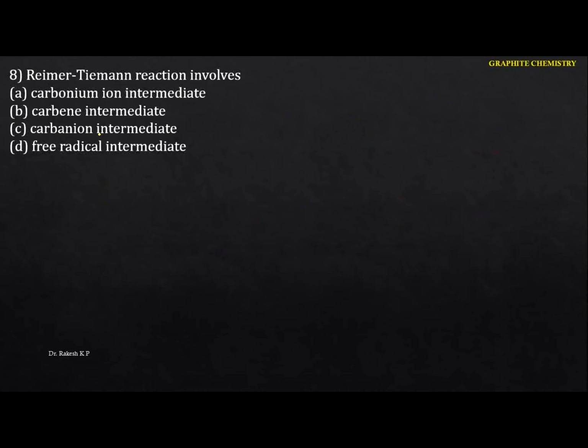Reimer-Tiemann reaction involves, just identify this one here. In the Reimer-Tiemann reaction we are going to use phenol, and then chloroform, and the next thing is a base, maybe sodium hydroxide or potassium hydroxide.